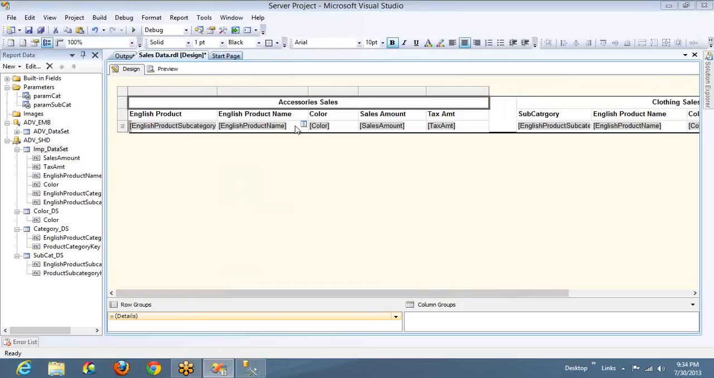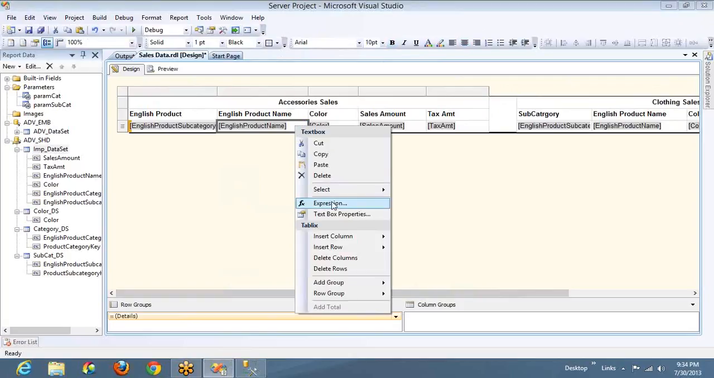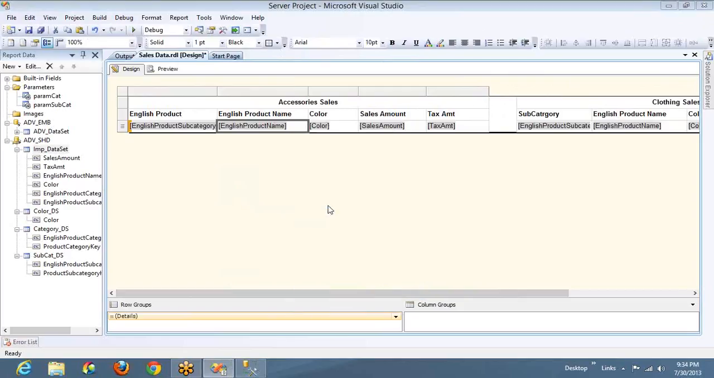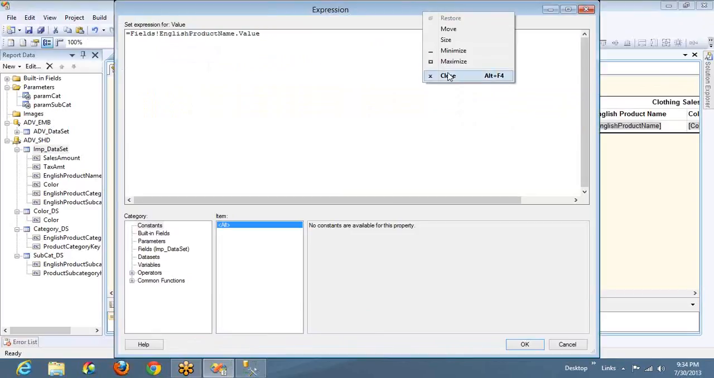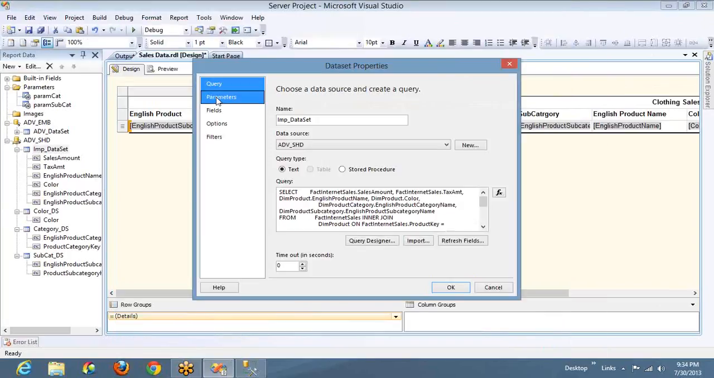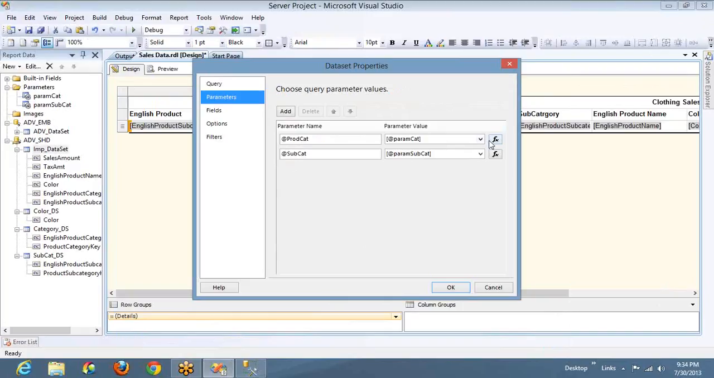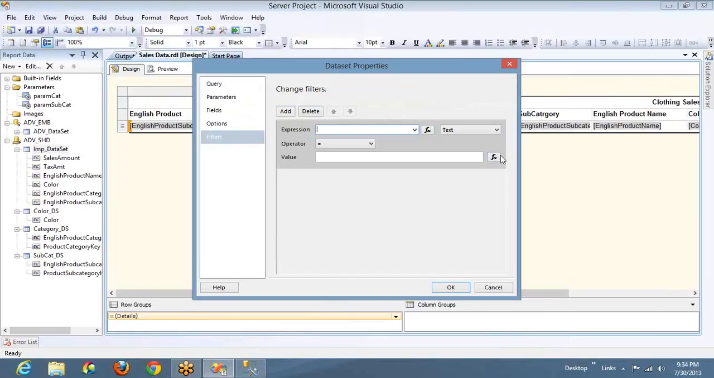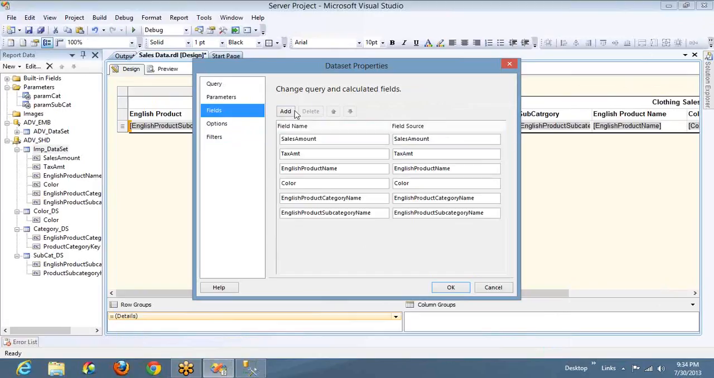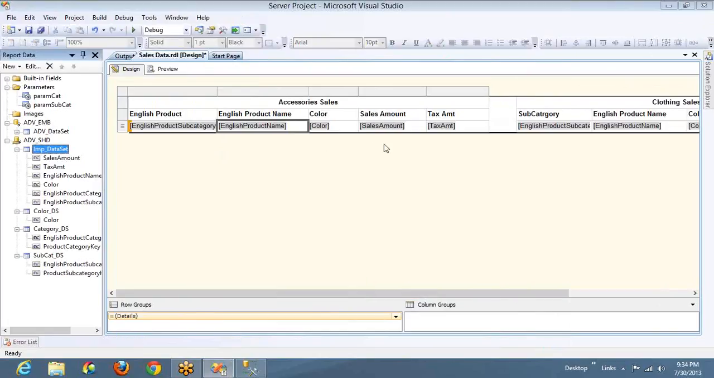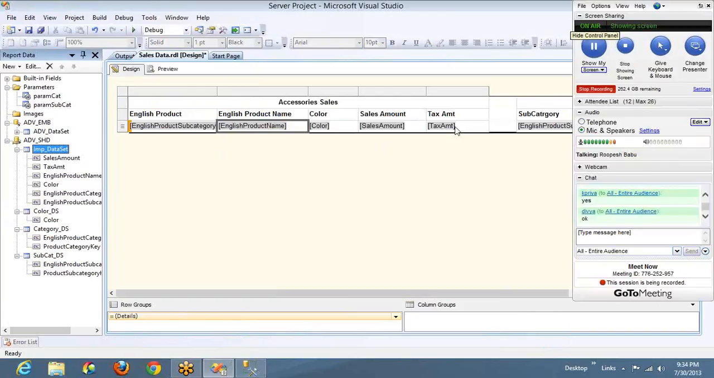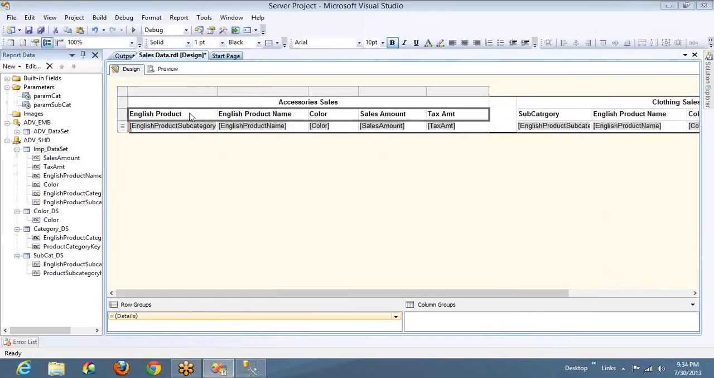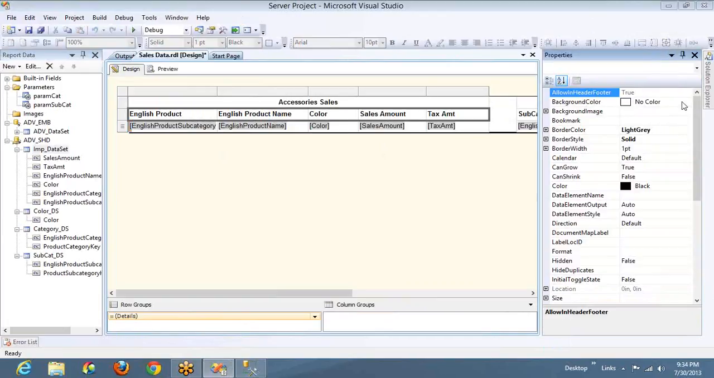But if you observe, everywhere, in every text box or anywhere you go, let's say you are here, you can see the expression, right? And in the same way, if you go to the data set and if you go to the parameters, you can find the expression fx. Fx means expression. And if you go to the filters and add one, you have an expression here as well as here. In the same way, if you go to the fields, you can add calculated fields using the expression option. So what I am trying to say is, wherever you go in SSRS, even if I want to set the background color, let's say I want to set the background color of this heading, if I go to the properties, this is the background color.